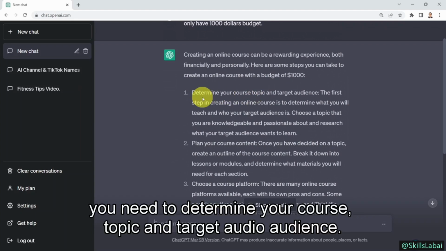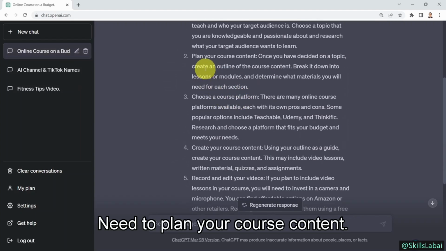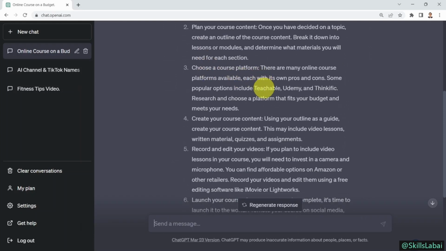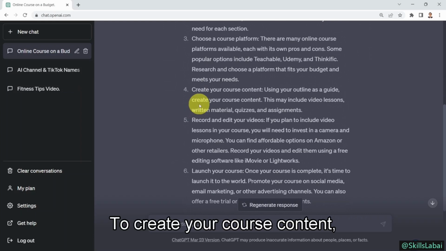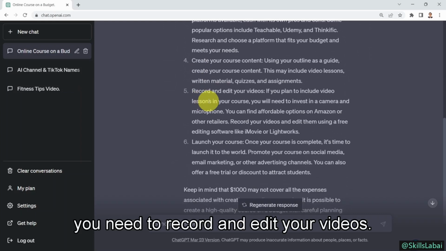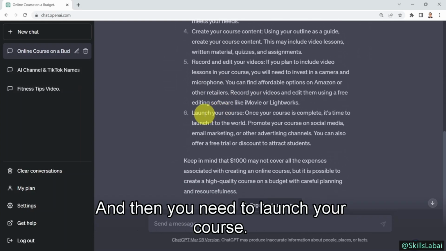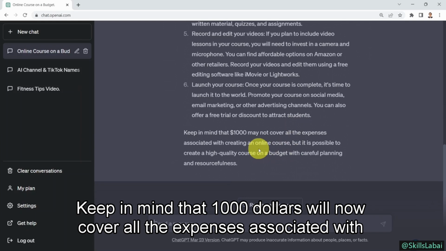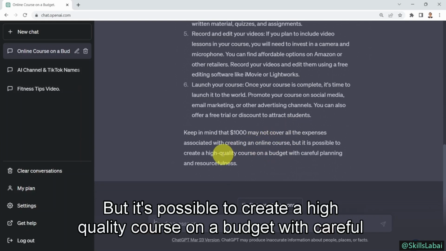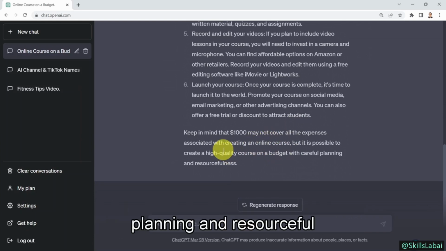First, you need to determine your course topic and target audience. You need to plan your course content. You need to choose a course platform. This could be Teachable, Udemy, Thinkific. You need to create your course content, record and edit your videos, and then launch your course. Keep in mind that $1,000 may not cover all the expenses associated with creating an online course, but it's possible to create a high-quality course on a budget with careful planning and resourcefulness. Okay, that's a good start.